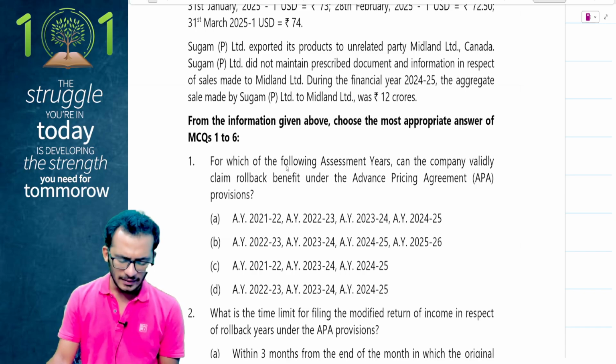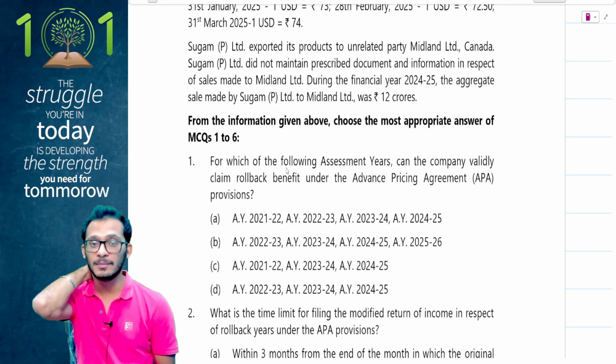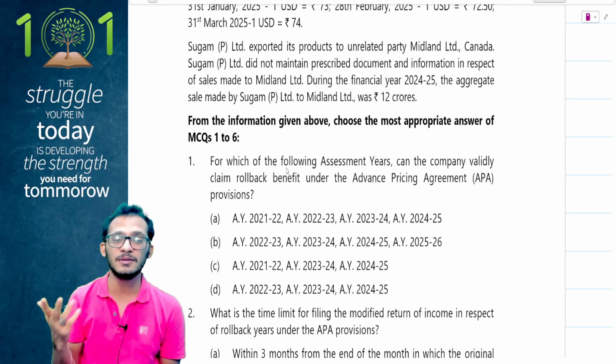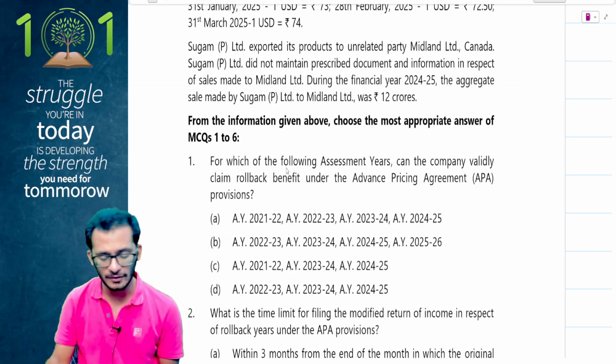First question says, from which of the following assessment years can the company validly claim rollback benefits under the APA provisions? So they are asking you that you're going to do some rollback provisions and they're asking which periods of these will be eligible for APA rollbacks. Now there are some conditions in APA rollback. So we'll look into the question and we'll try to figure it out from there.